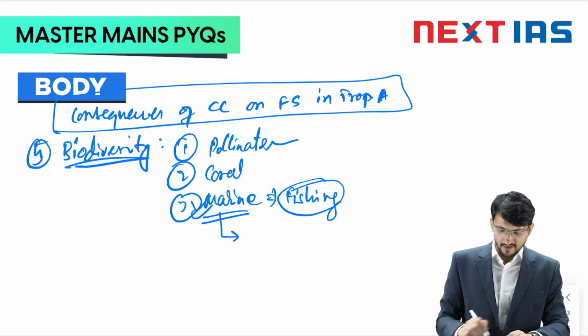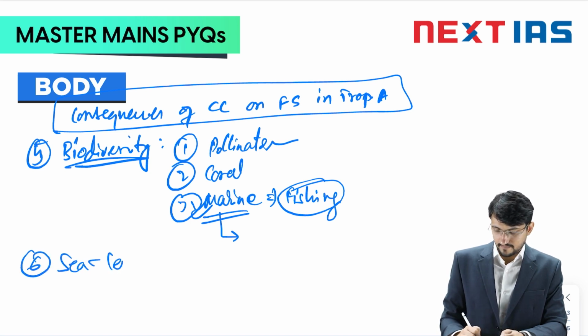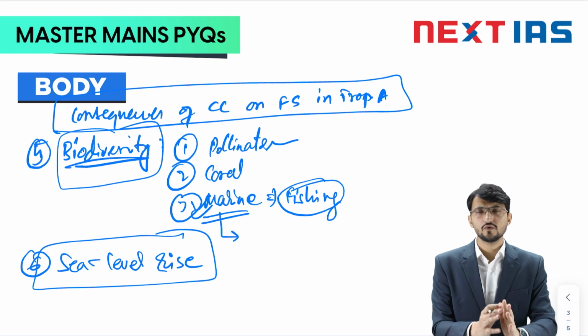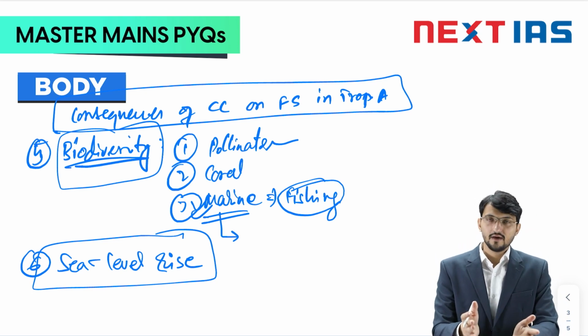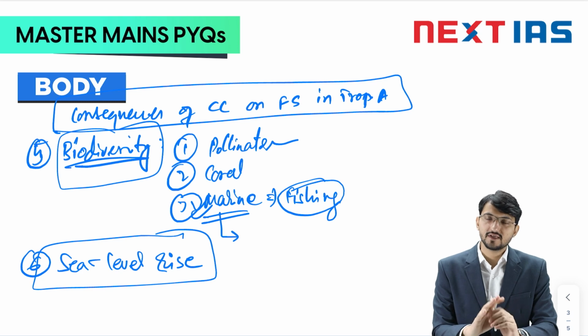Fine. After writing biodiversity point, you can simply relate with, let's say, sea level rise. So because of climate change, sea level will rise. So certain areas, or let's say majority of areas which are fertile, they are situated in coastal areas and they are low-lying areas. So for example, in Vietnam, there is a good example of Vietnam.